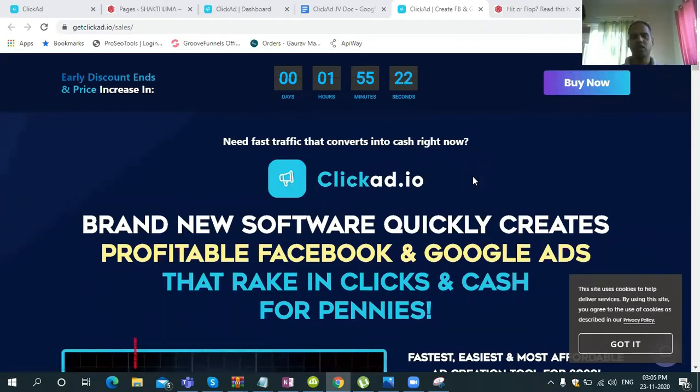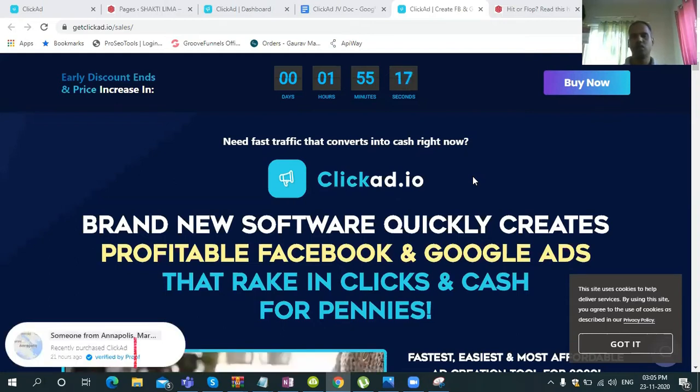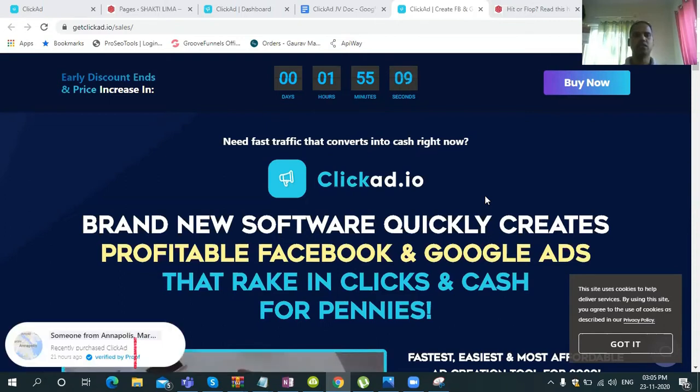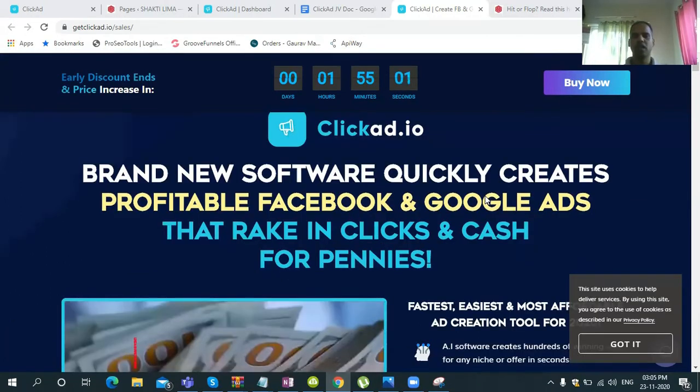This is a software created by Avit Vedi. He is one of the topmost affiliate and product creators in JVZoo and Warrior Plus. So what exactly is ClickAd? As it says, it's a brand new software which can quickly create your profitable Facebook ads and rake in clicks and cash for pennies.